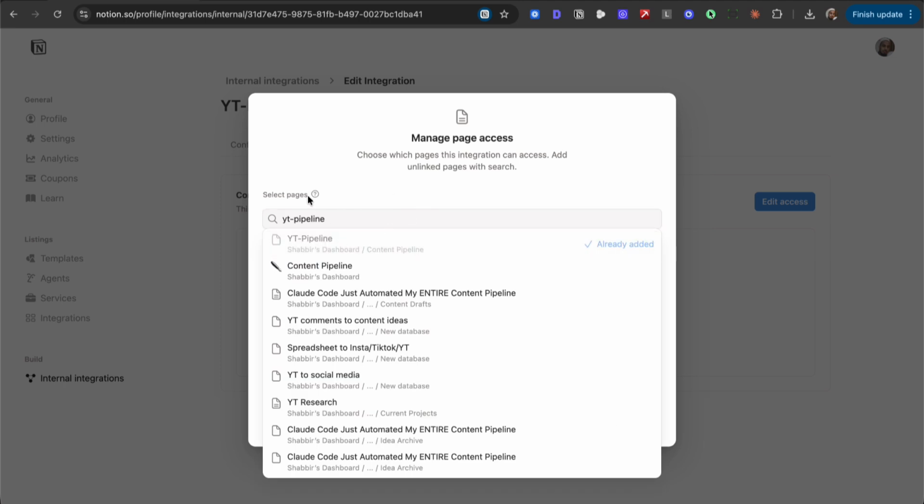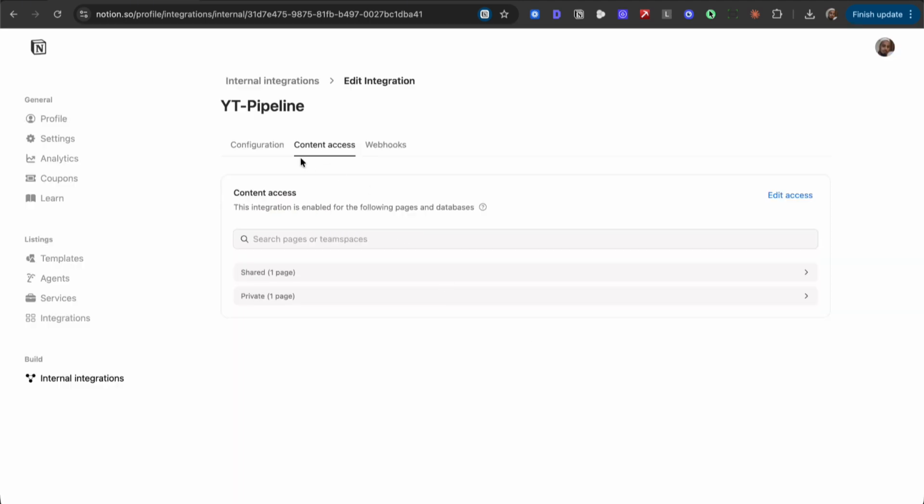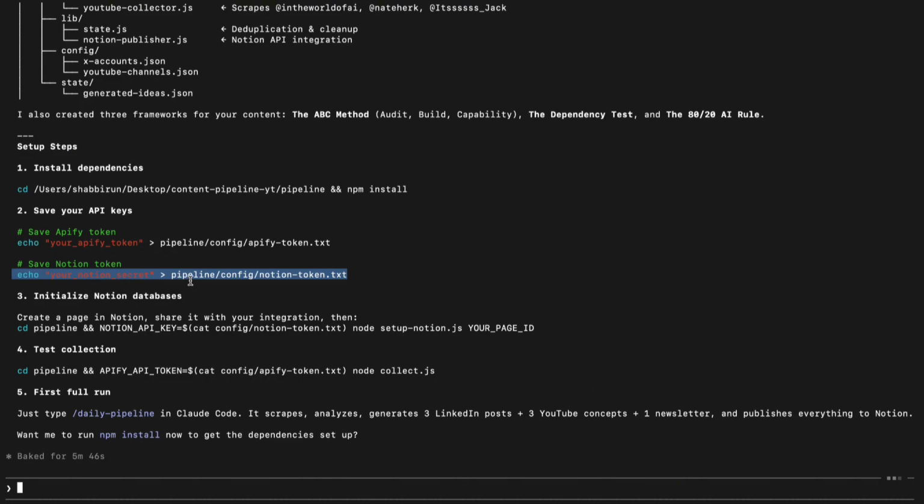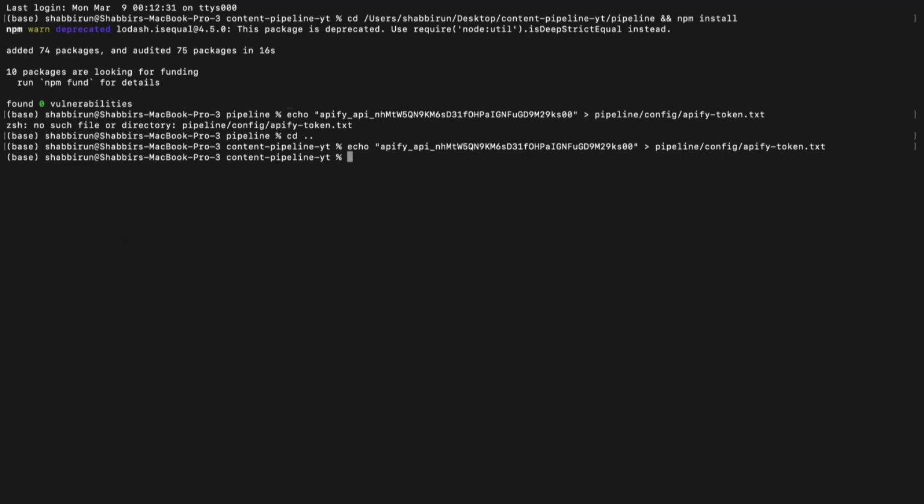Click on the page, hit Save, go back to Configuration, and then we're going to need to get this API key. So I'm going to click Show, and obviously I'm going to have to delete this once the video is done. Now back in the terminal, let's copy this command, paste it in, copy, and paste it in here. Hit Enter, and you'll see that both of these things have been saved.